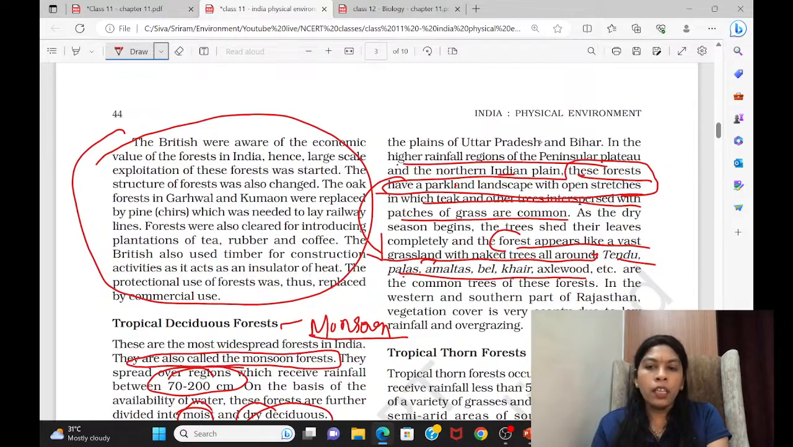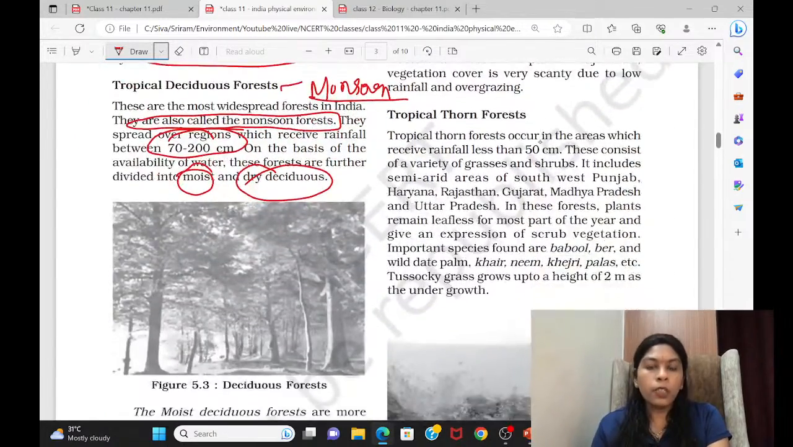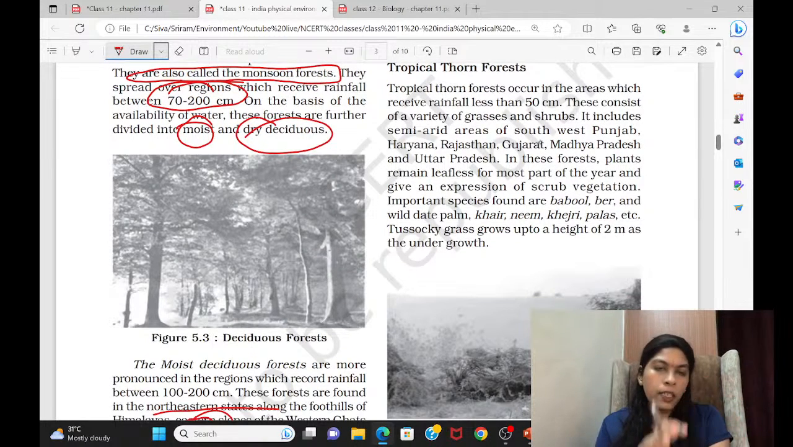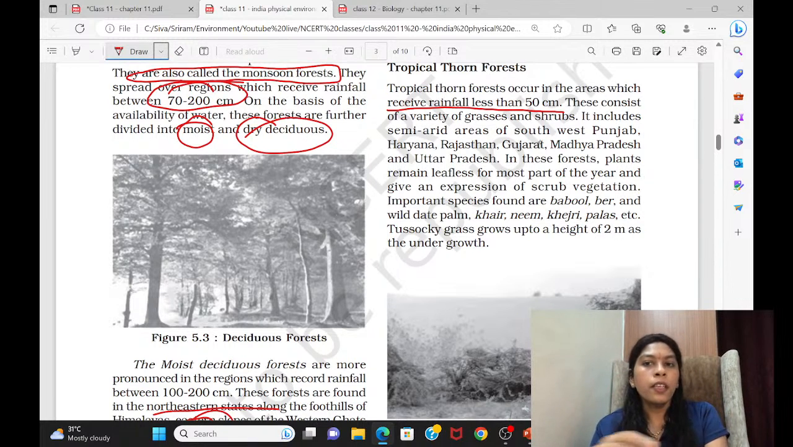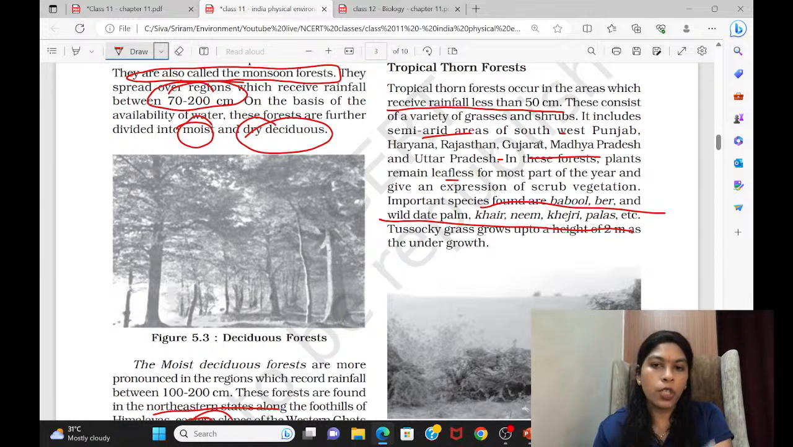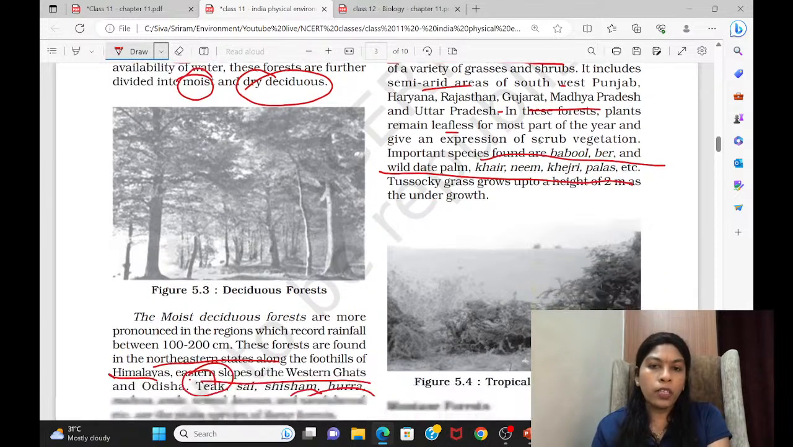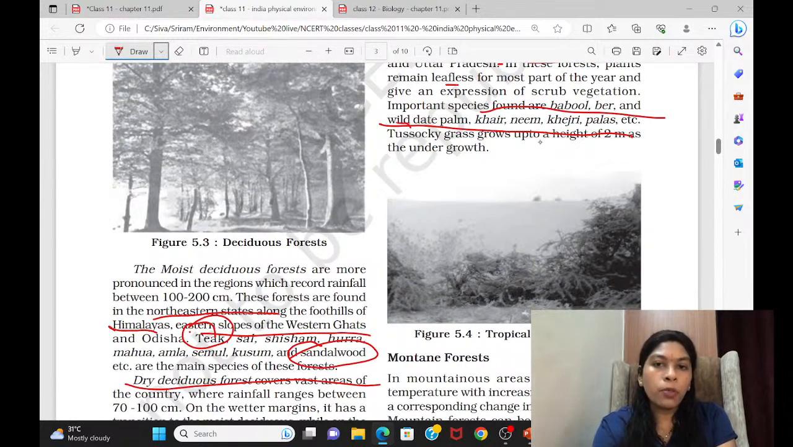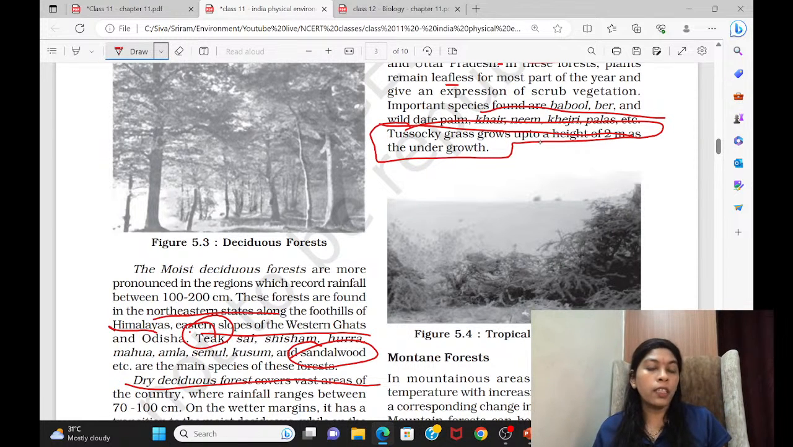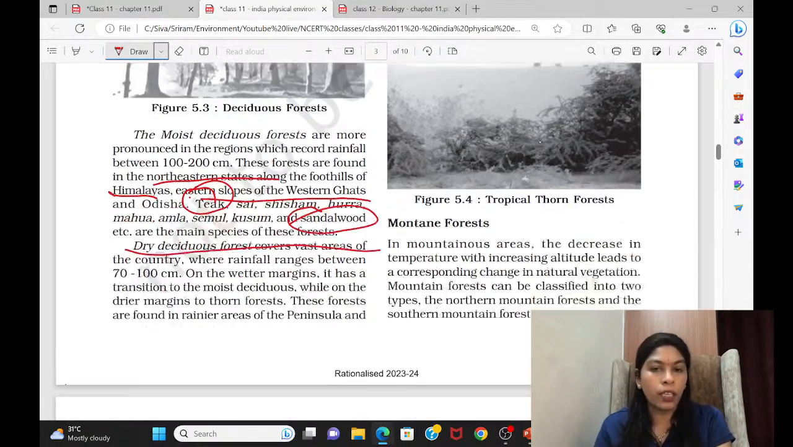Then come to this particular tropical thorn forest. You all know where it exists. Nearby the desert areas, you'll be finding these types of forest. Where the rainfall is less than 50 centimeters, already we have done all these things. You can give a reading. Which are the areas which have these forests, give a reading. Then the types of trees which are present here. Okay. So this also you can read. Even you can give a reading about the Stasoki grass, right? Which is present near the thorn forest. You will find this Stasoki grass only in the scrubland.